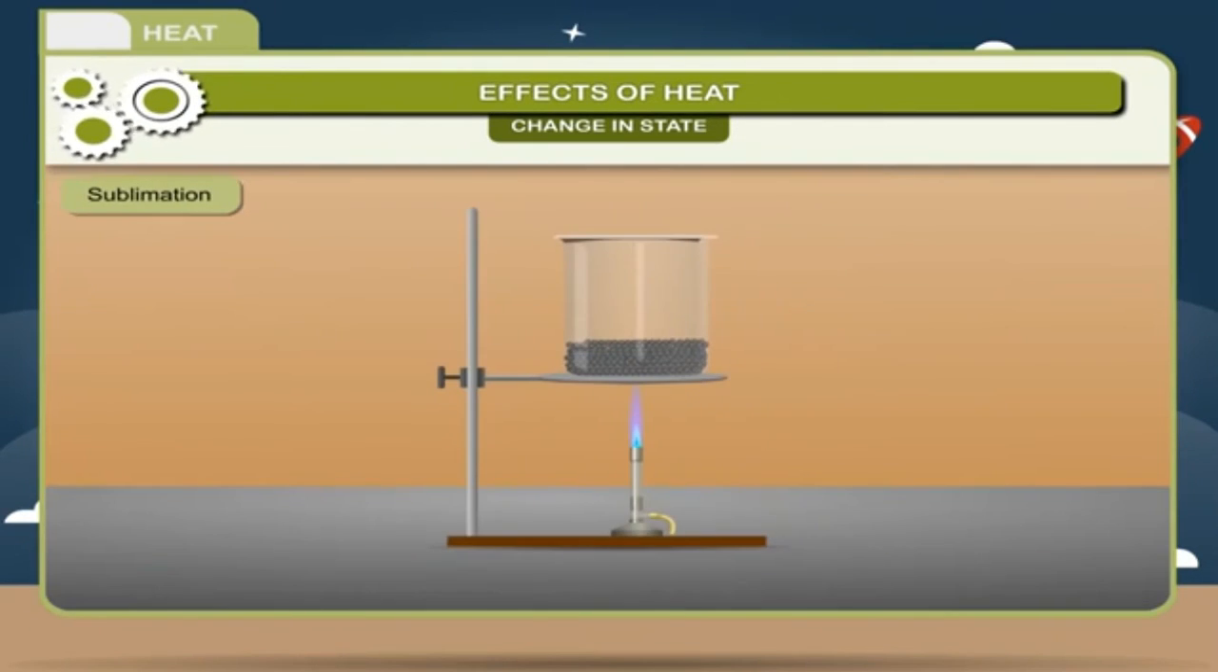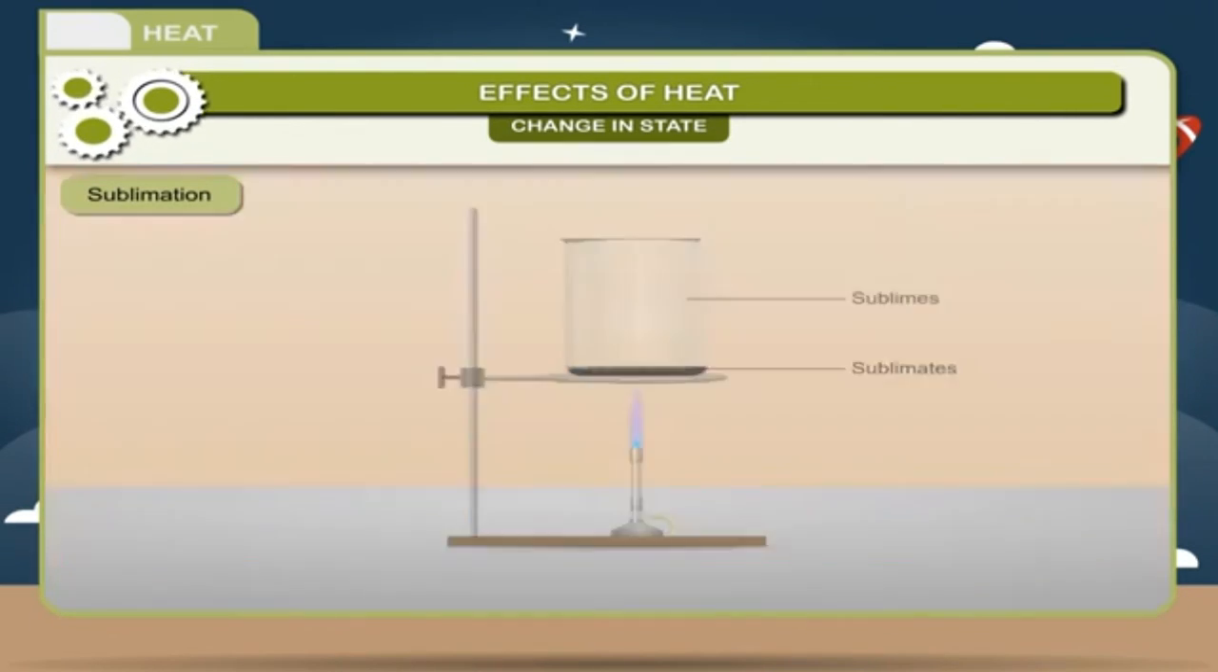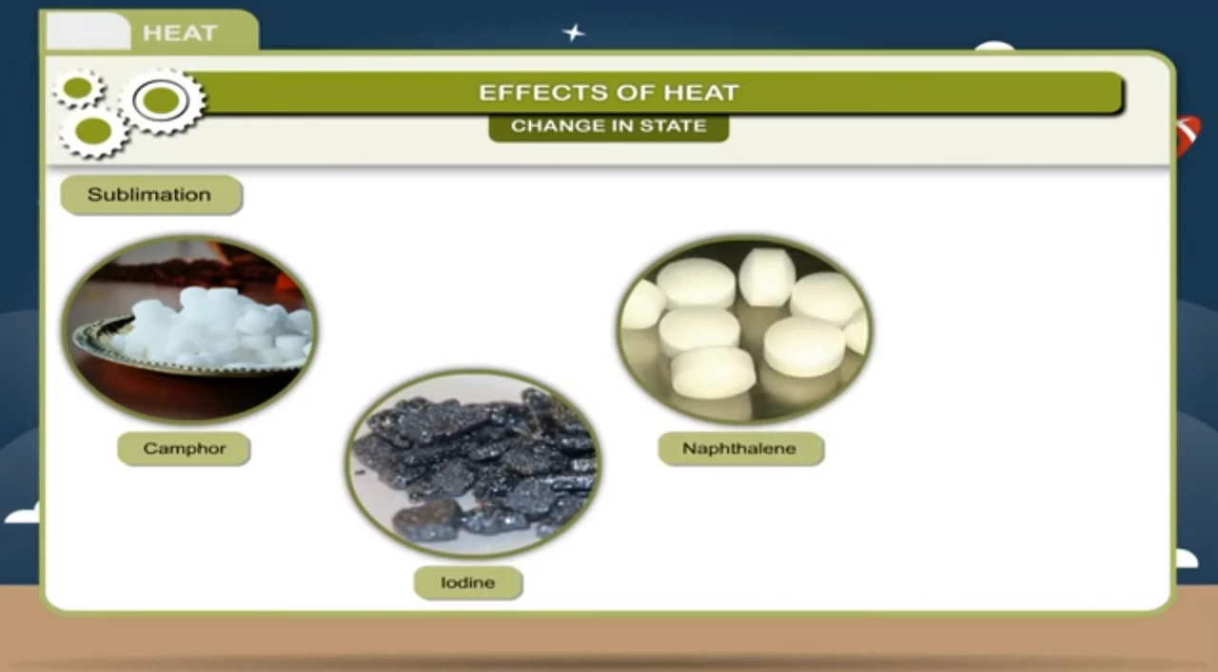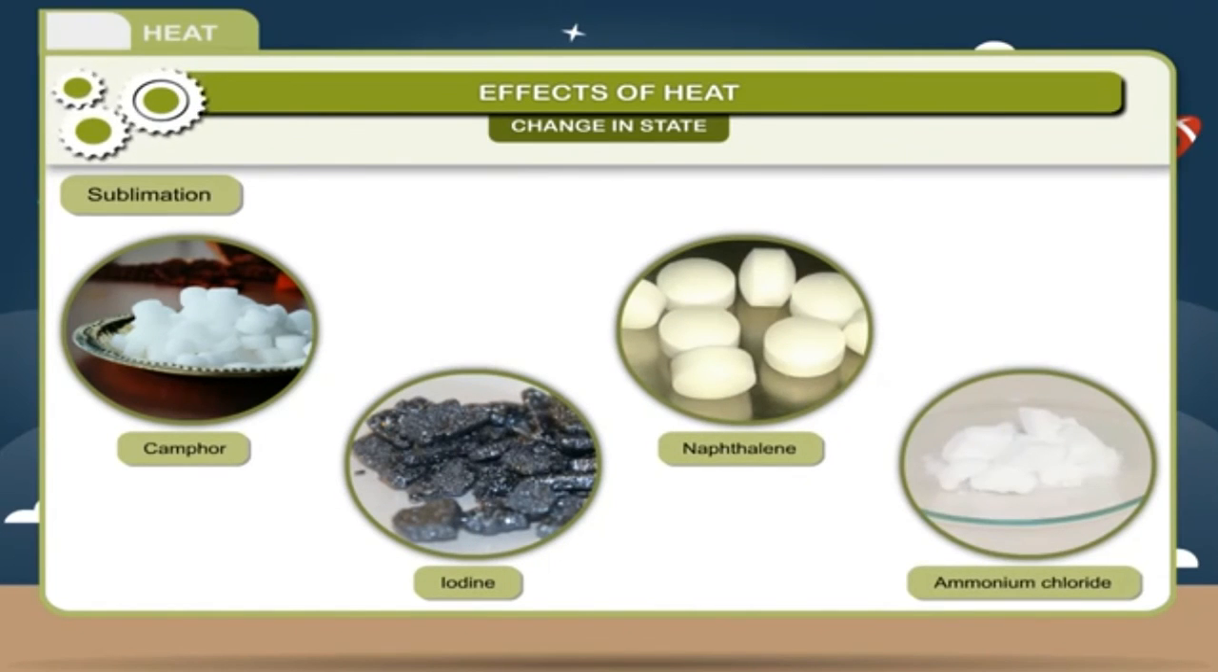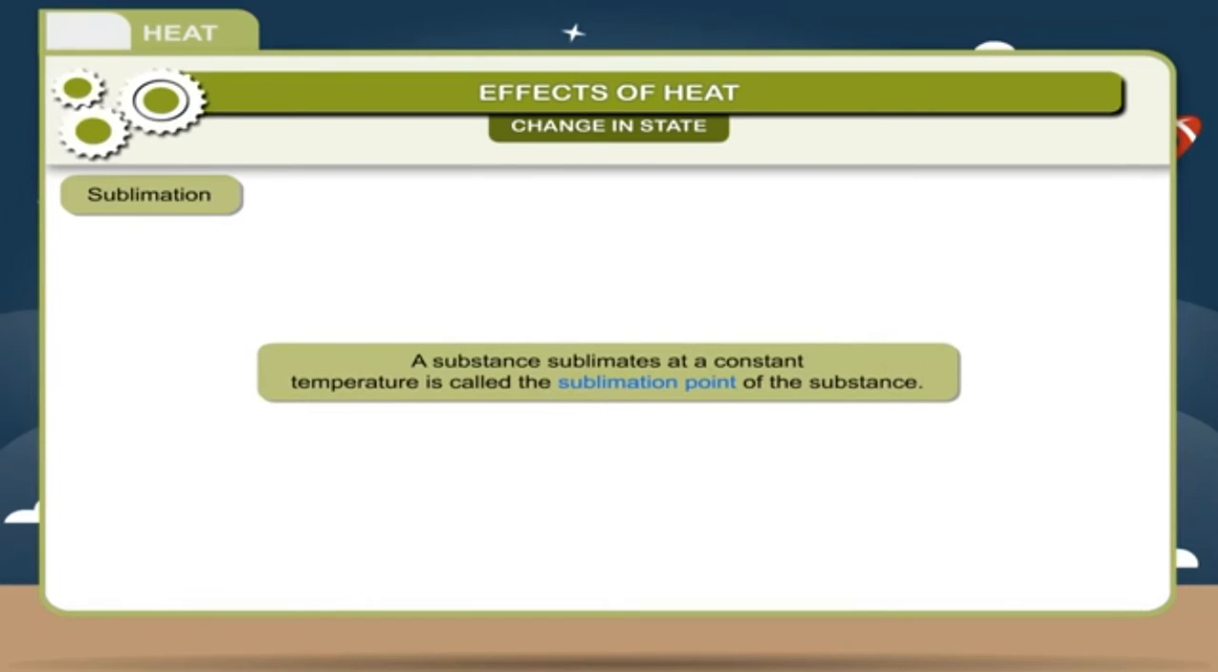Sublimation. In sublimation, a solid changes directly into gaseous state by absorbing heat without changing into liquid state. Substances in the solid state are called sublimates and in gaseous state are called sublimes. Some examples of sublimate are camphor, iodine, naphthalene and ammonium chloride. The constant temperature at which a substance sublimates is called the sublimation point of the substance.